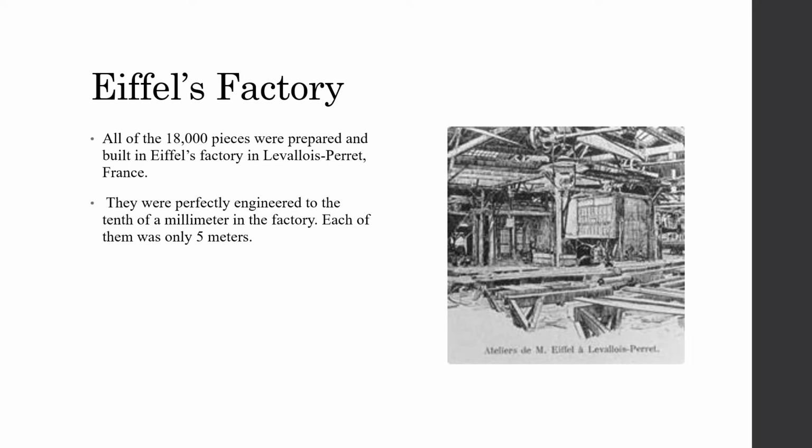All of the 18,000 pieces were prepared and built in Eiffel's factory in France. He had a factory where all of his workers built the iron pieces for the construction of the tower, and then they brought them to the construction site one by one, or in batches of pieces, to be assembled. They were perfectly engineered to 1/10 of a millimeter inside of the factory.